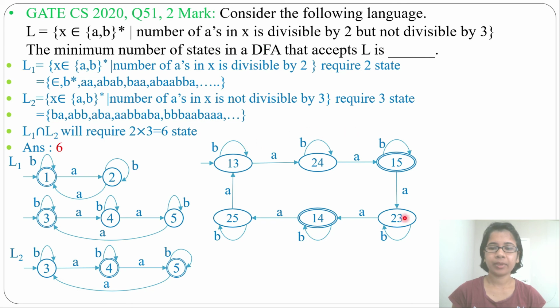The DFA requires 6 states for designing number of A divisible by 2 but not divisible by 3. The answer is 6. If any doubt, just ask me in the comments.